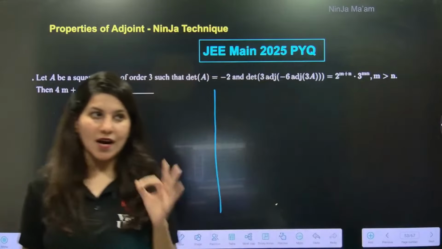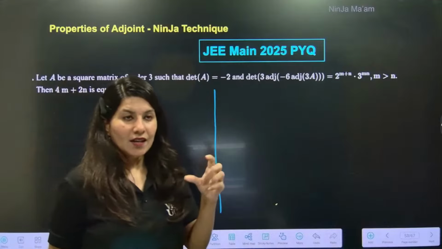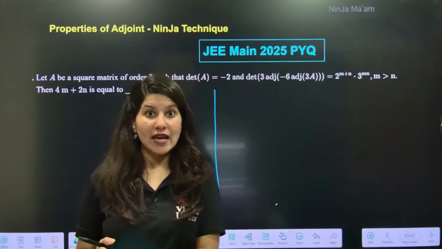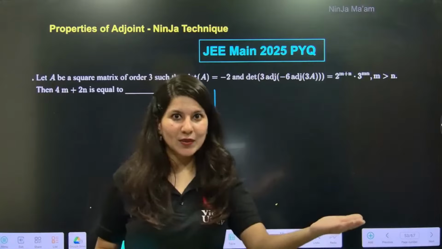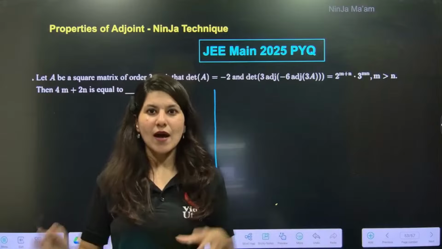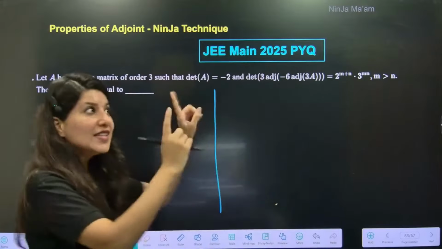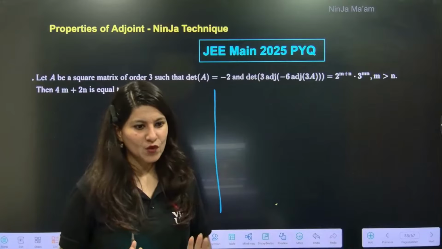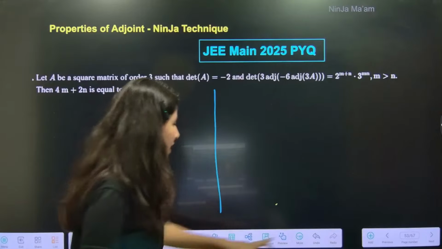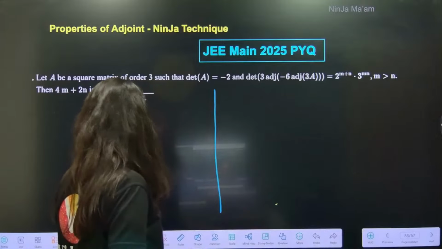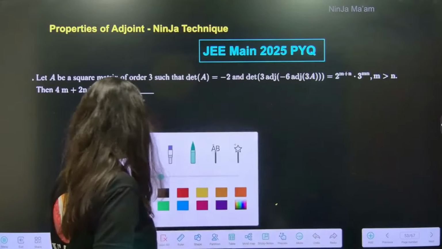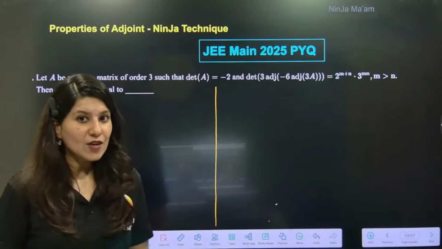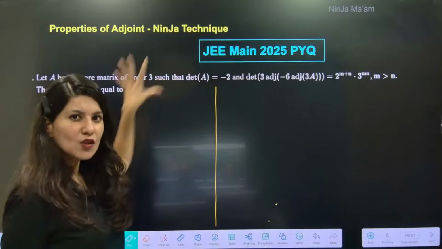You will understand that in every attempt, January attempt 2025, April attempt 2025, January 2024, April 2024, plenty of questions of this category are present in almost every shift. In this session we are going to learn the ninja technique to solve this question in less than 10 seconds. But before that, let's solve this question using the normal method.